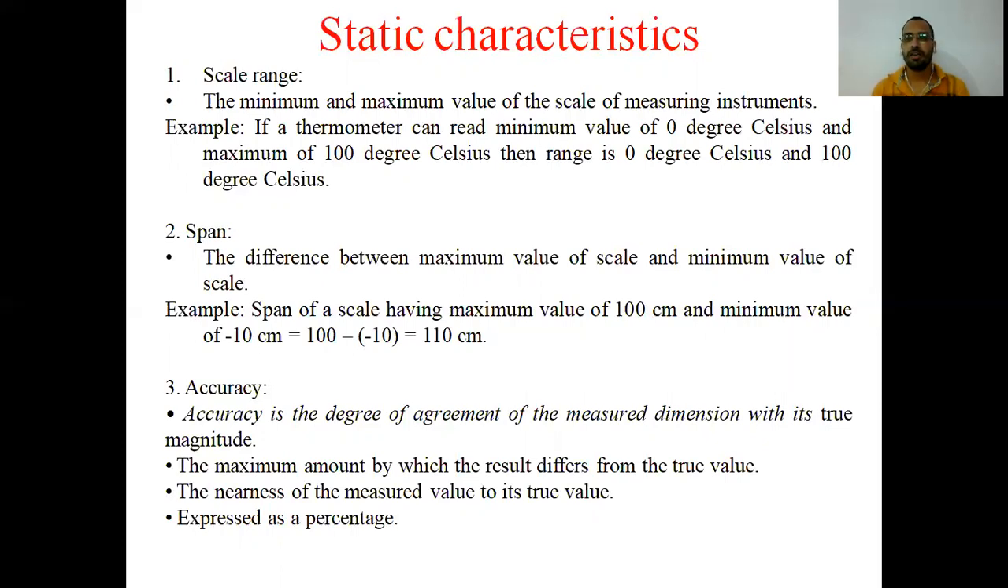Next is span. So what is span? It comes from the range. If a scale has the range from 0 to 100 centimeter, then the span is the algebraic difference between the maximum value of the scale and the minimum value of the scale. So if the minimum value is 0 centimeter and the maximum value is 100 centimeter, the span of this scale is 100 centimeter minus 0 centimeter, that is 100 centimeter.